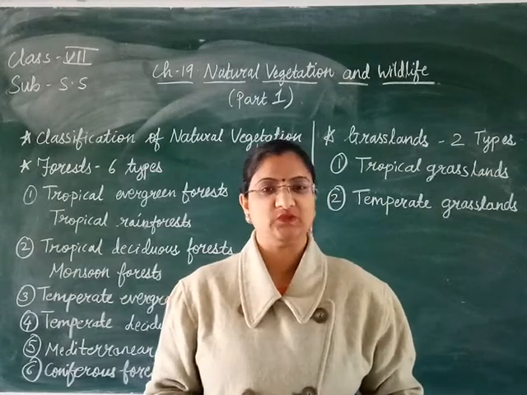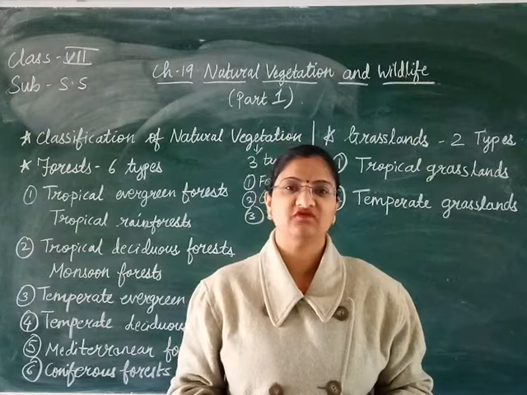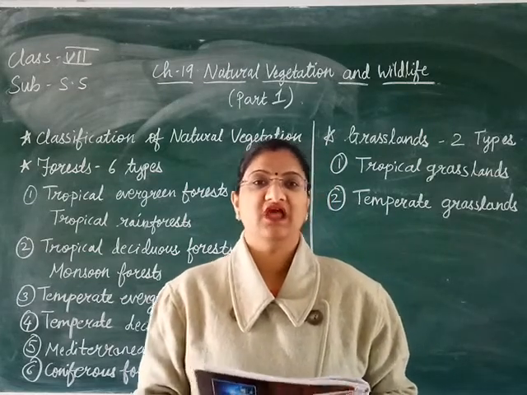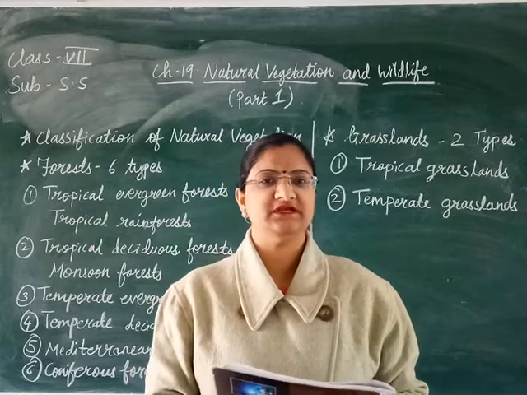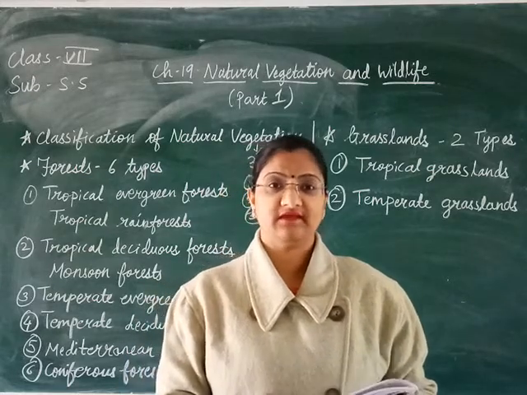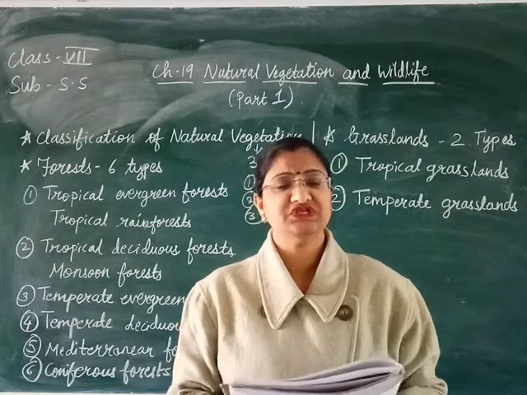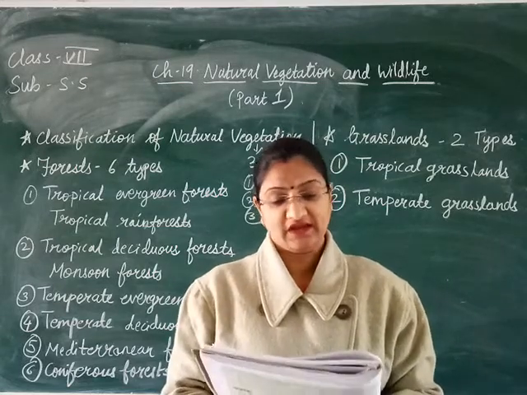Today we are going to start with a new chapter in geography, and the name of the chapter is Chapter 19, Natural Vegetation and Wildlife. Like in the previous chapter you have studied about the components like air, land and water. In this chapter you are going to study about some biological and biotic components of the environment.